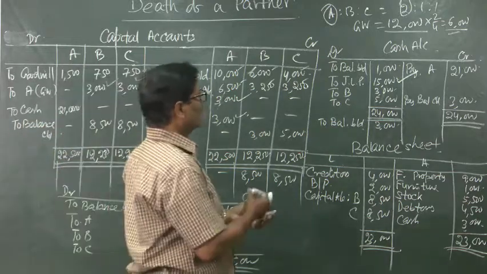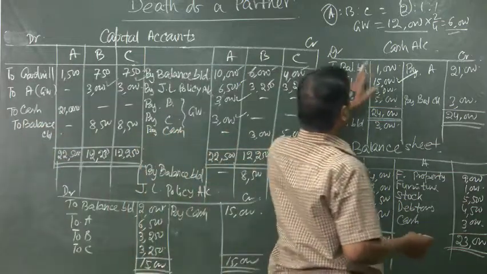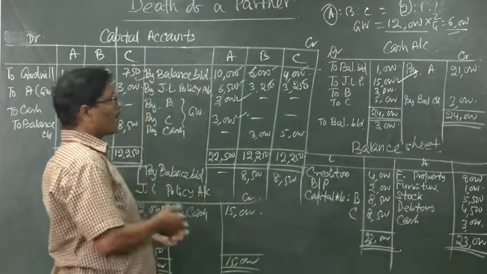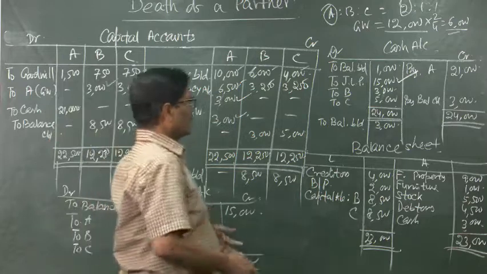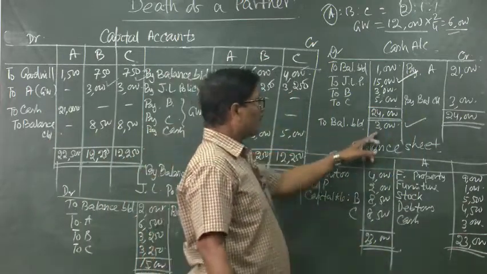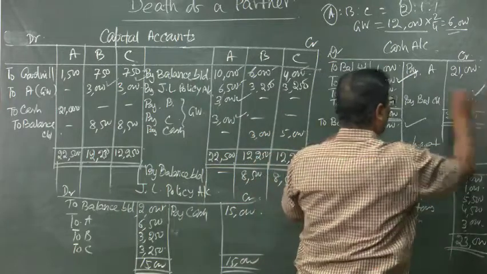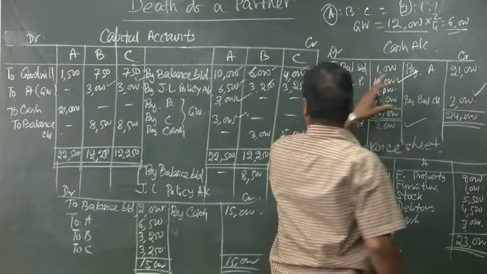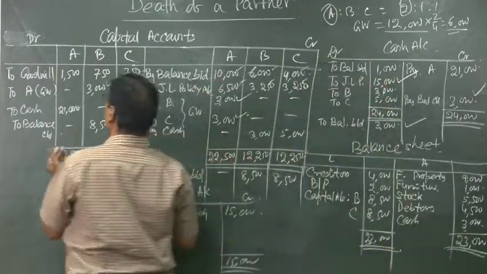After joint life policy account, only one thing is remaining, that is cash account. He is telling that you have to keep a balance of 3,000 ultimately. So, to balance brought down first of all will write. This to balance brought down will be possible only if by balance carried down 3,000 will be there. So, now A, we are closing first of all A's account.